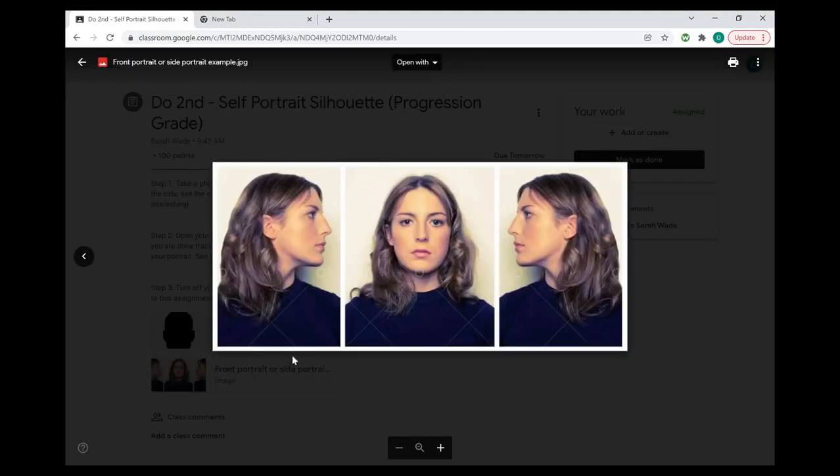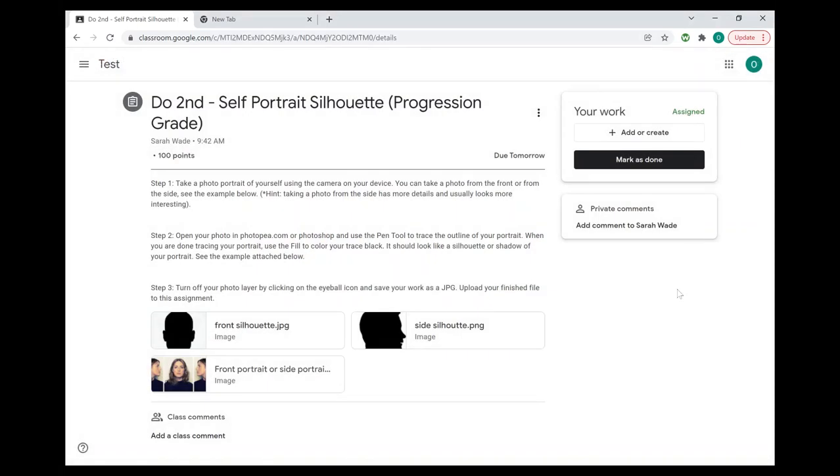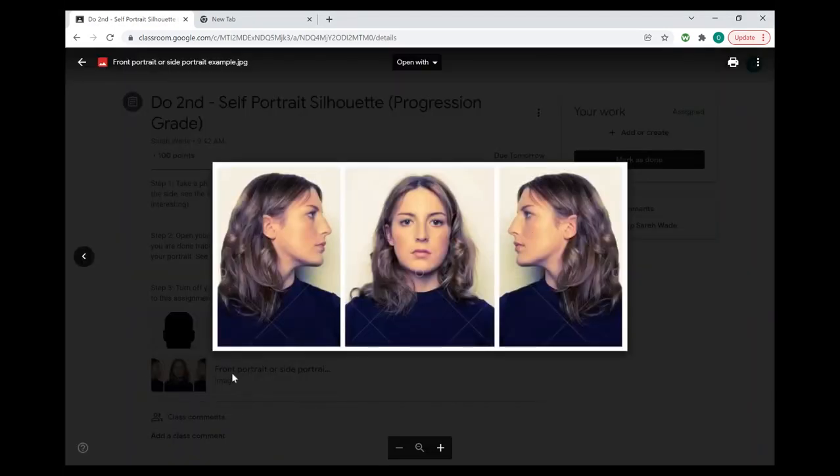So here's an example of taking a picture of yourself from the front, right here in the middle, or from the side. And you can take it from the left side or the right side. You can think about what you want to do and which direction you want to take your picture from, but it should look like one of these 3 pictures. I did add a hint here that says taking a photo from the side has more detail for the final product that we're doing. So if you're taking a picture from the side, you can see more of the nose and the lips because we are going to be creating a silhouette of this portrait that you're taking using the pen tool.